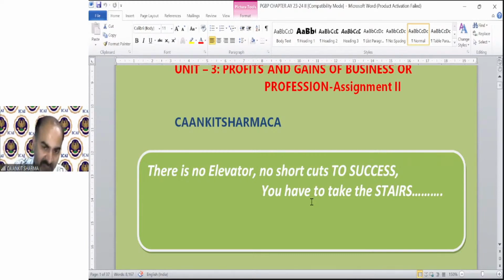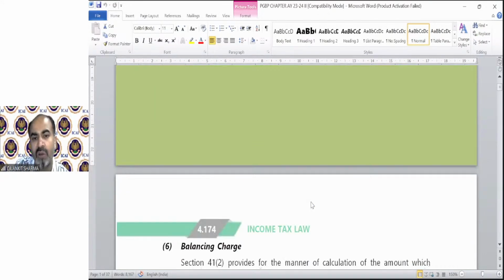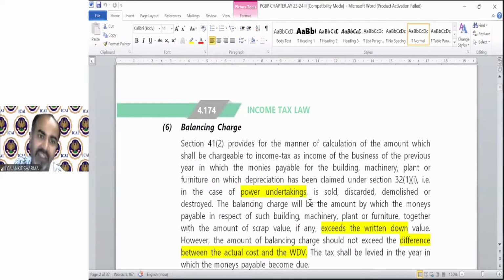So where we finished, that was the example of additional depreciation. And now the last part, balancing charge, is here. I told you in case of a power generating undertaking, there is a concept of balancing charge as well as terminal depreciation. We discussed the terminal depreciation concept in the first assignment, and now balancing charge comes to deal with you.